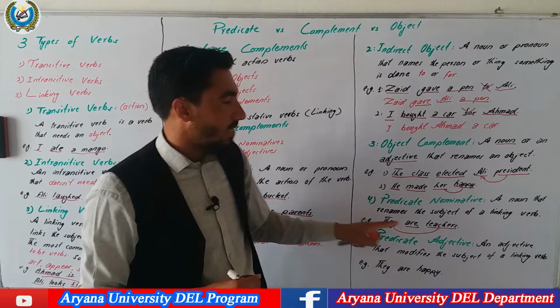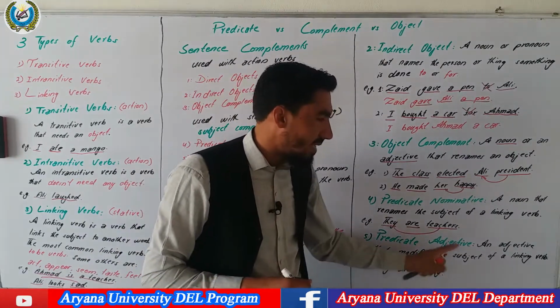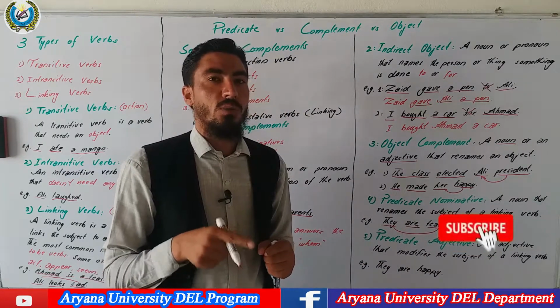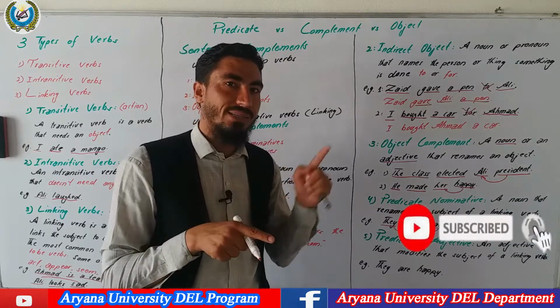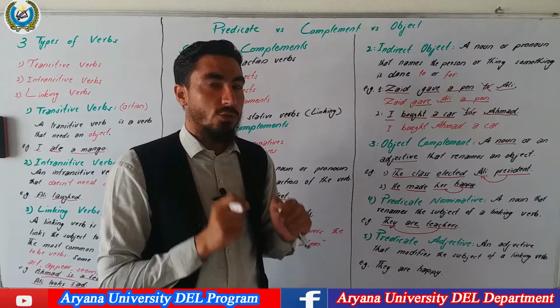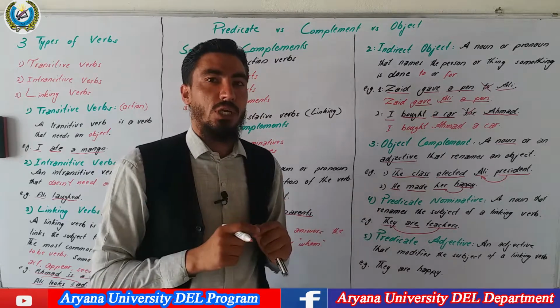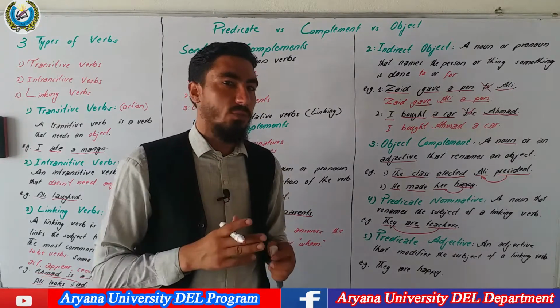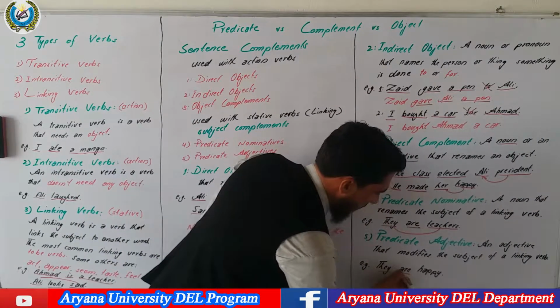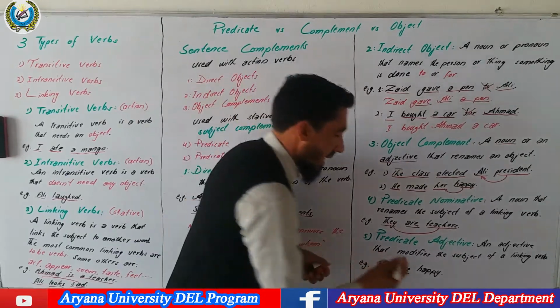Number 5, predicate adjective, an adjective that modifies the subject of a linking verb. Once again, if an adjective is used after a linking verb and it modifies the subject, it refers to the subject back. It completes the meaning of the subject, so it is called a predicate adjective, and generally it is called a subject complement. Example, they are happy. They is the subject, are is a verb which is a linking verb, and happy is an adjective.